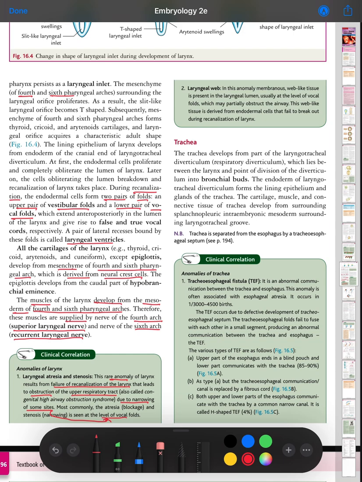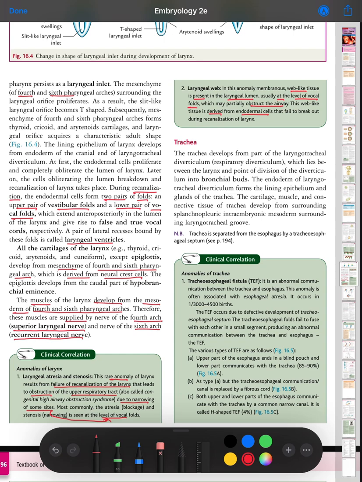Laryngeal web. In this anomaly, membranous valve-like tissue is present in the laryngeal lumen, usually at the level of the vocal cord, which may partially obstruct the airway. This valve-like tissue is derived from endodermal cells that fail to break down during recanalization of the larynx.